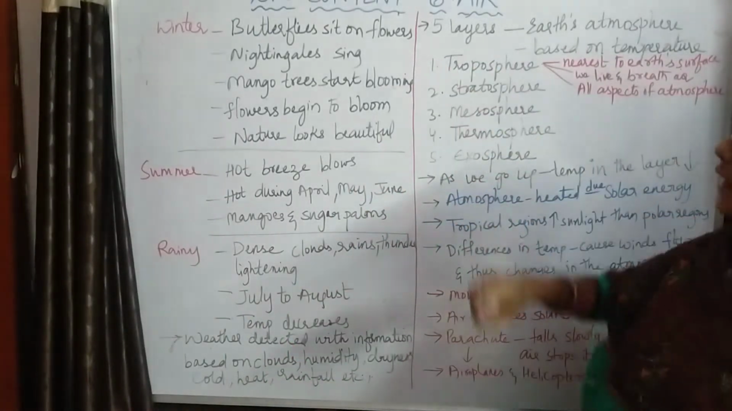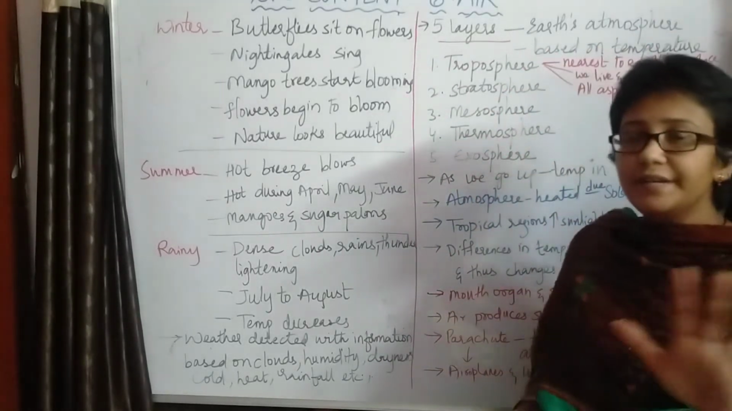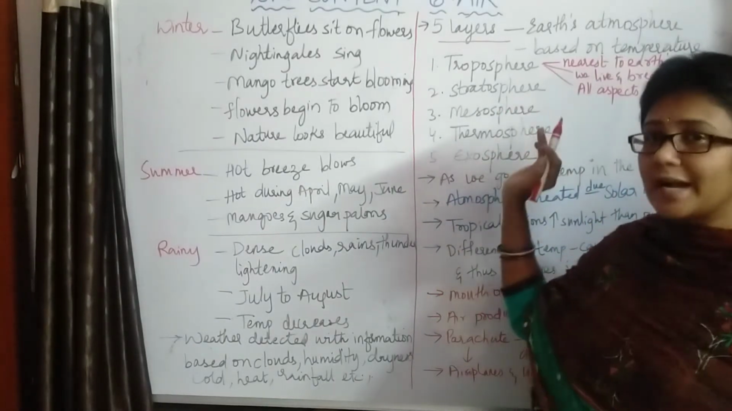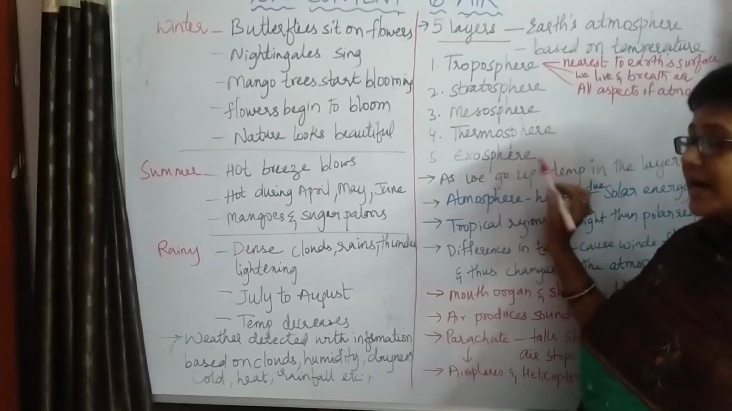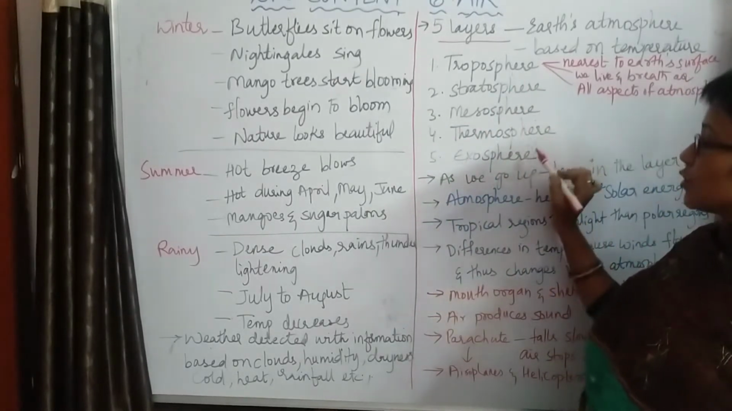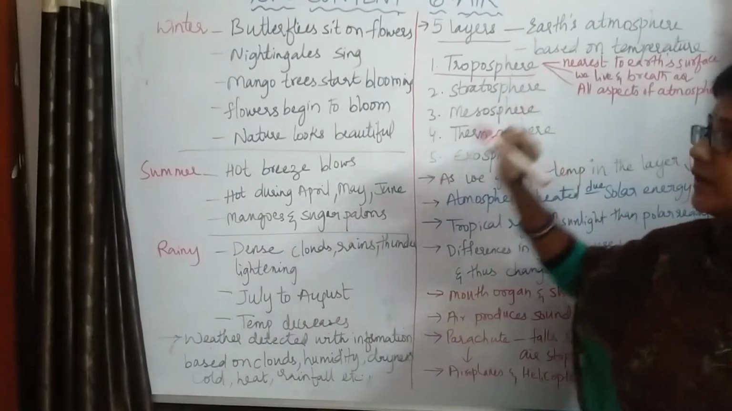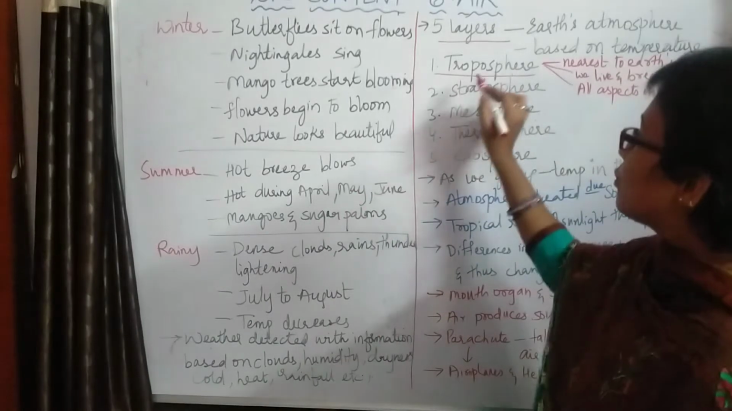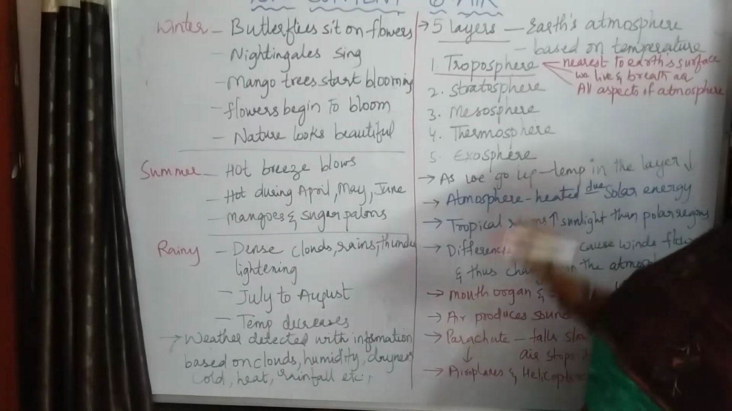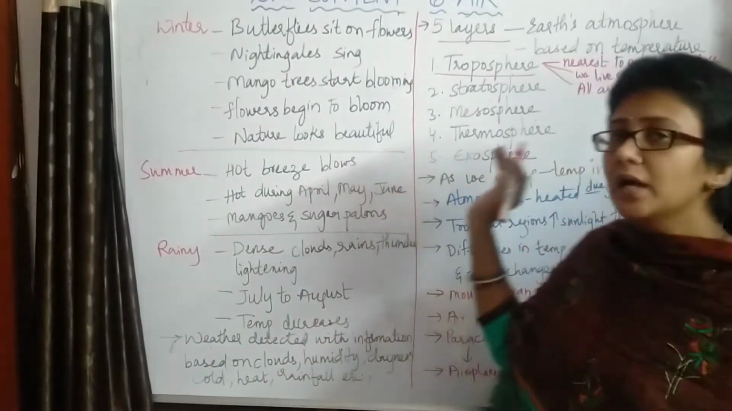Next, we have 5 different layers in our Earth's atmosphere. The 5 layers are troposphere, stratosphere, mesosphere, thermosphere and exosphere. We usually have the matter of only the troposphere in the class 5 textbook. The troposphere is the layer nearest to the Earth's surface.